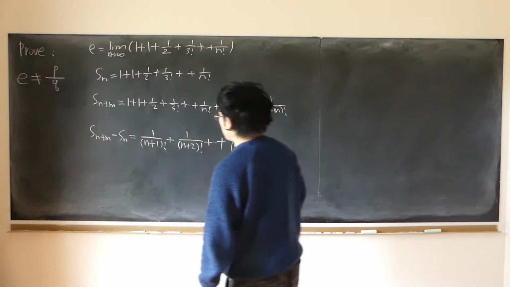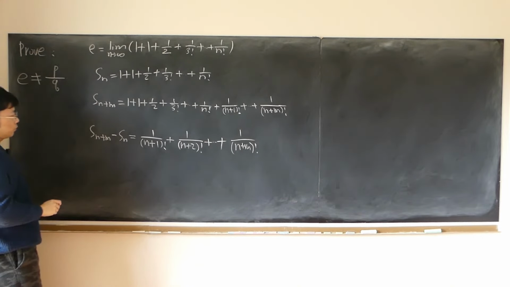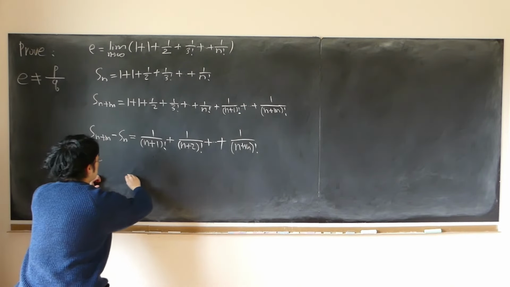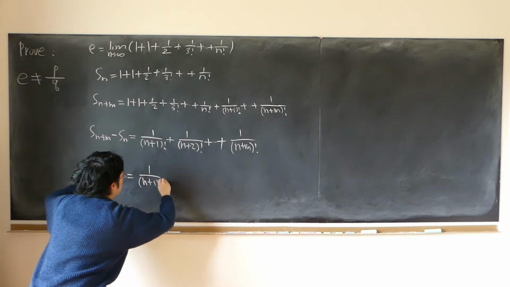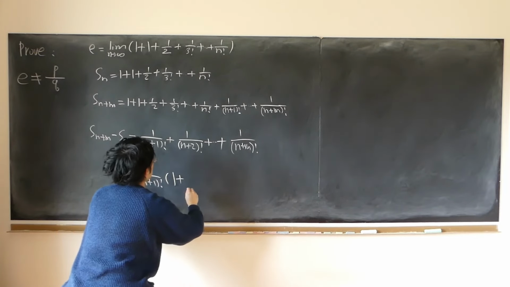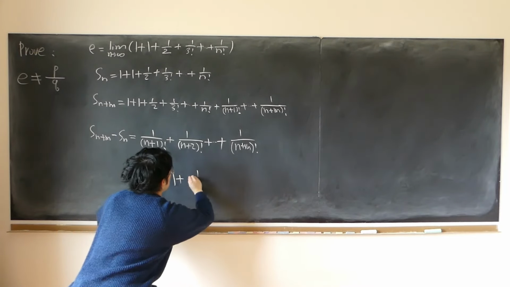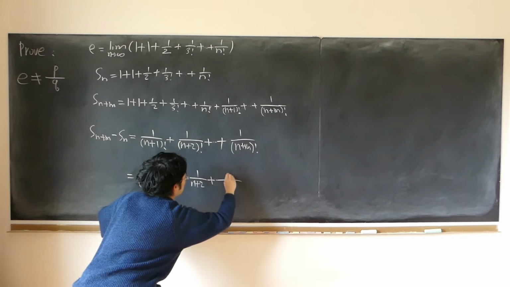So we can simply extract 1 over (n+1) factorial, and that is equal to 1 over (n+1) factorial times the quantity 1 plus, what do we have left? 1 over (n+2). What's next?